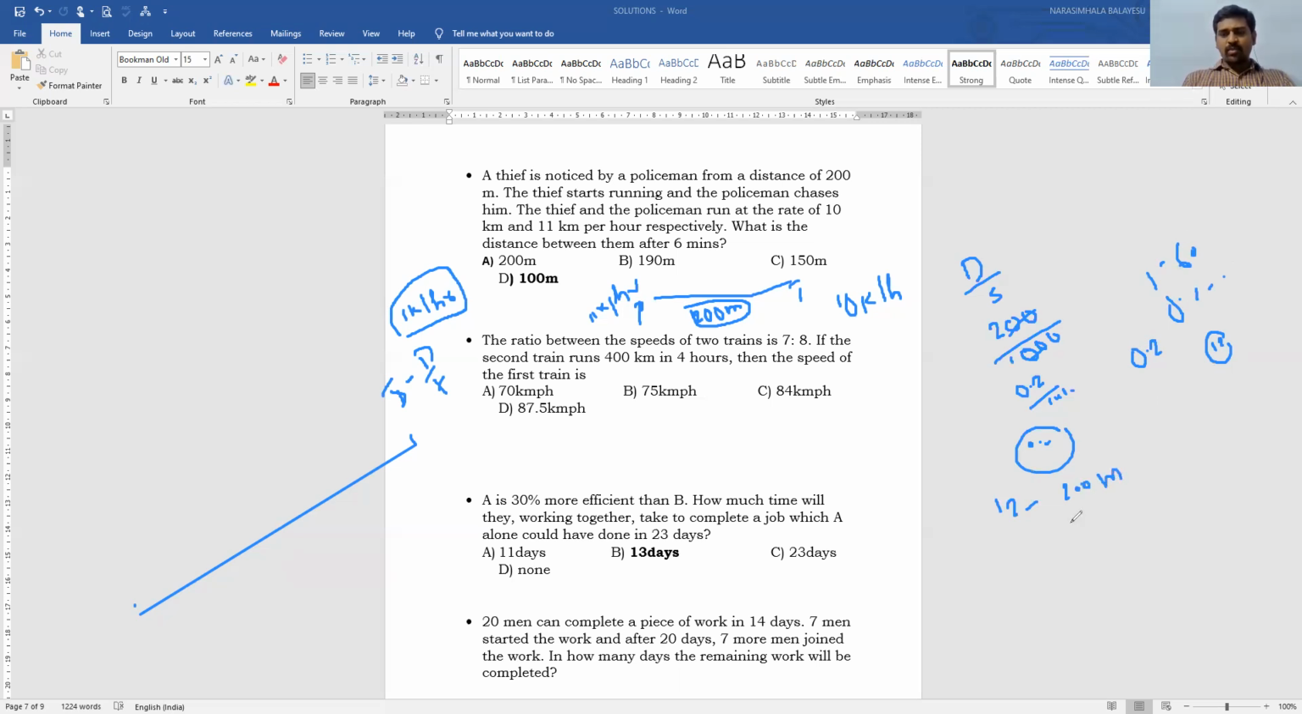So in 6 minutes, how much will he cover? Obviously half, 100 meters. Therefore, the answer for this is 100 meters. I think you got my answer.